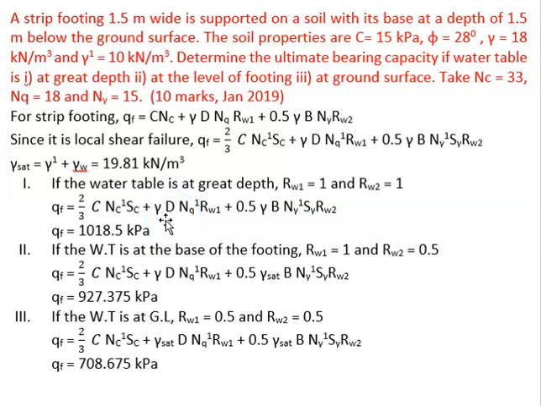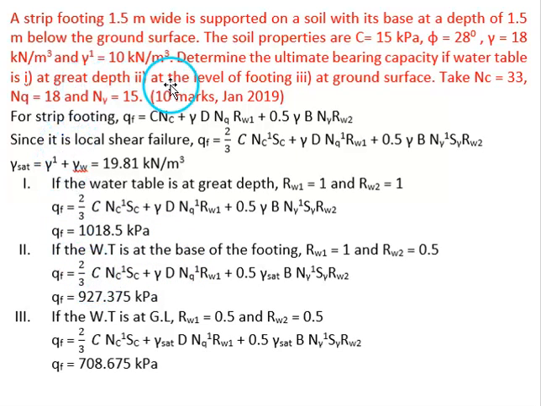Gamma D, here gamma value. So for the depth portion as well as the width portion, we should take bulk unit weight only because here water table location is at great depth. So by taking the bulk unit weight and NC, NQ and N gamma values which are given, we will be getting the ultimate bearing capacity as 1018.5 kilonewton per meter square.